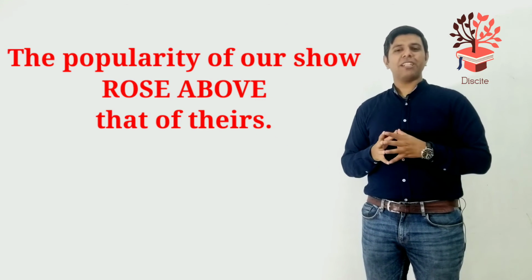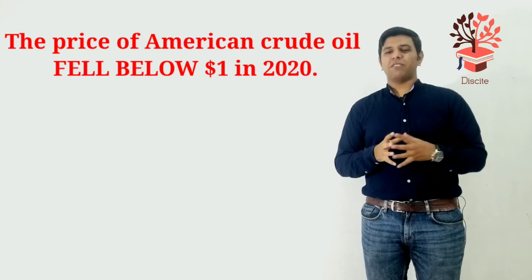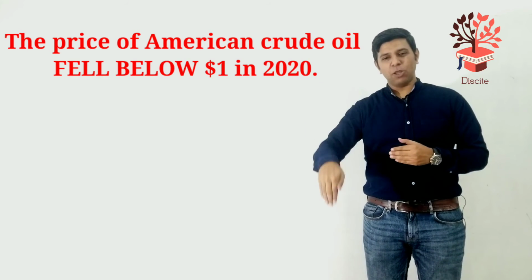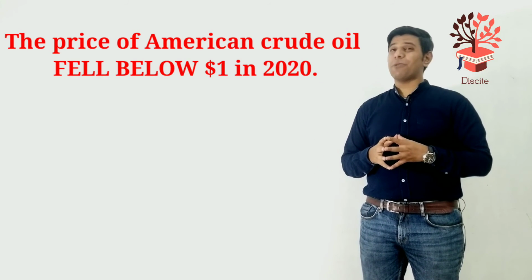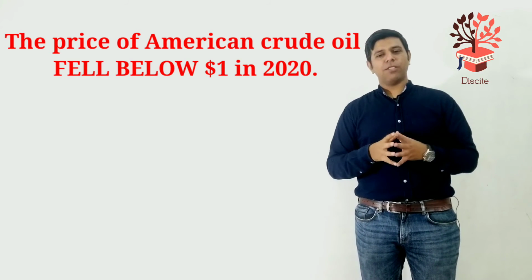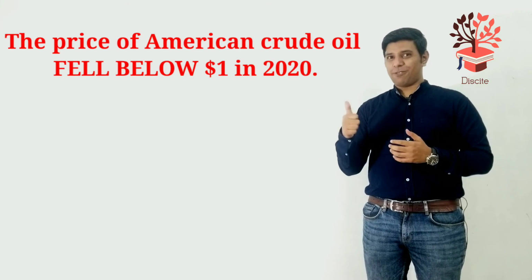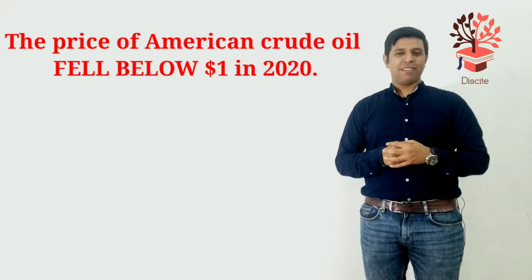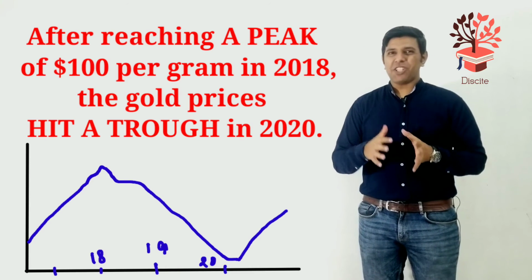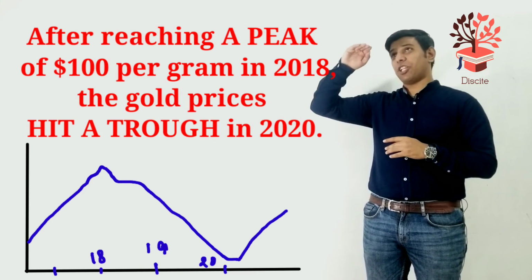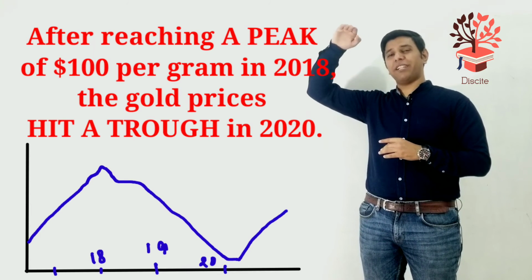Okay, let's have a look at the next sentence. The price of American crude oil fell below $1 in 2020. Fell below. Well, you already know this sentence structure. Verb, adverb. Then, after reaching a peak, it means when you've reached the highest point.